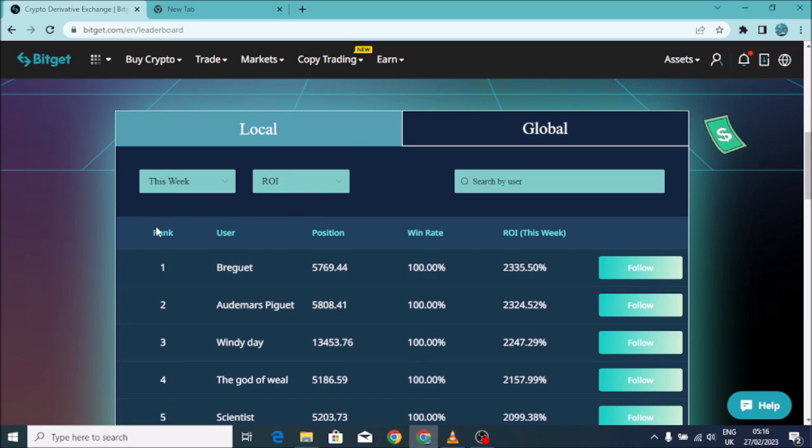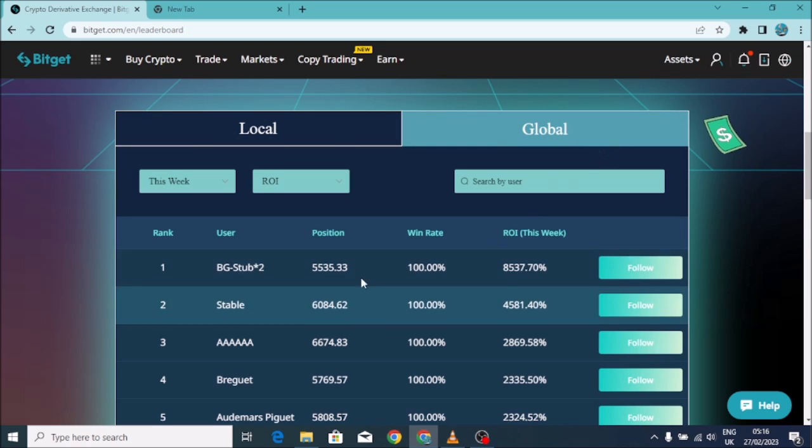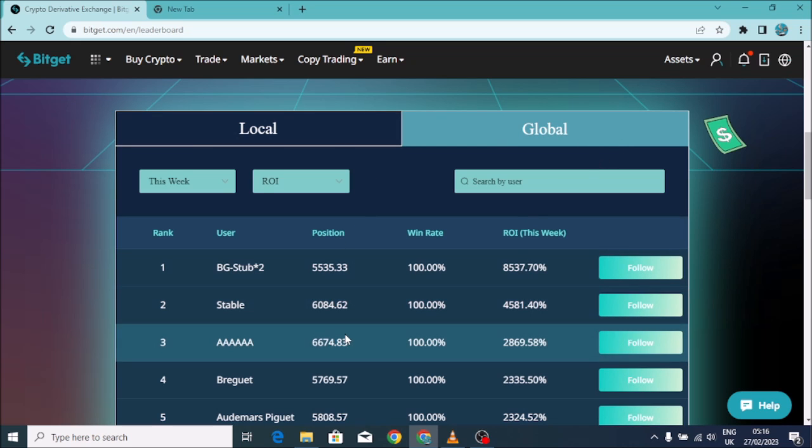You can see rank, these are users, position, how they are positioned, and this is the winning rate. Then return on investment this week. If you know the user by name, you can come here and look for that specific name. You can also come here on global. These global traders are ranked across the whole world.